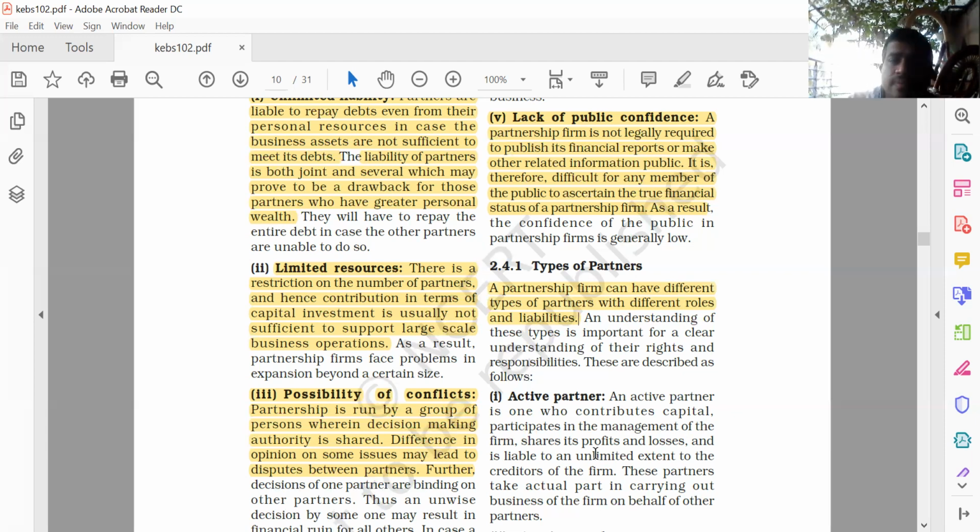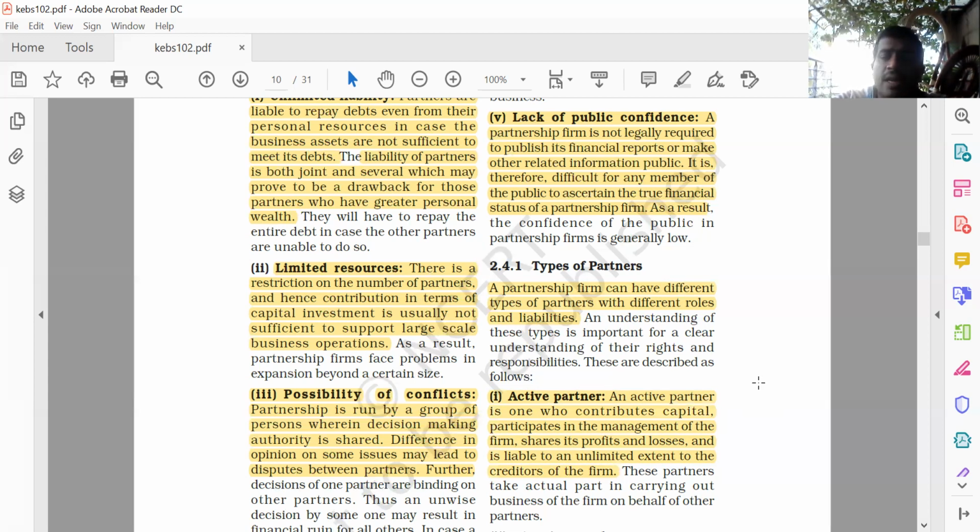Next, we can highlight this one. An active partner is one who contributes capital, participates in the management of the firm, shares the profit and loss of the firm, and is liable to an unlimited extent to the creditors of the firm. We can say that is unlimited liability. These partners take actual part in carrying out the business of the firm on behalf of the other partners.